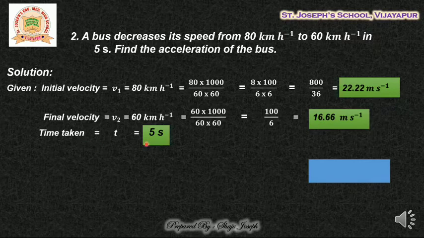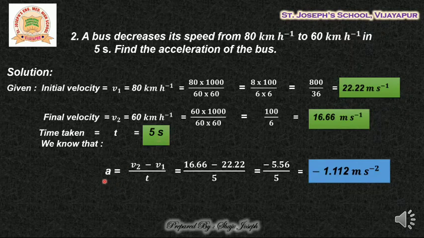So we got initial velocity and final velocity. Next is time taken. What is the time taken here? That is 5 seconds. So t is equal to 5 seconds. Next, we know that acceleration is given by final velocity minus initial velocity by time. What is the final velocity? That is v2. v2 is 16.66.